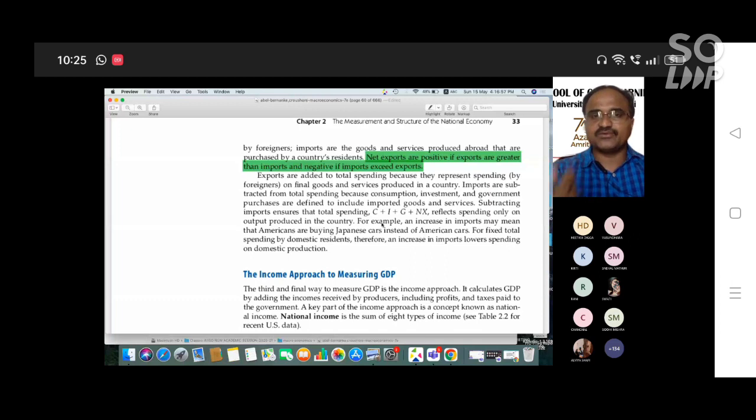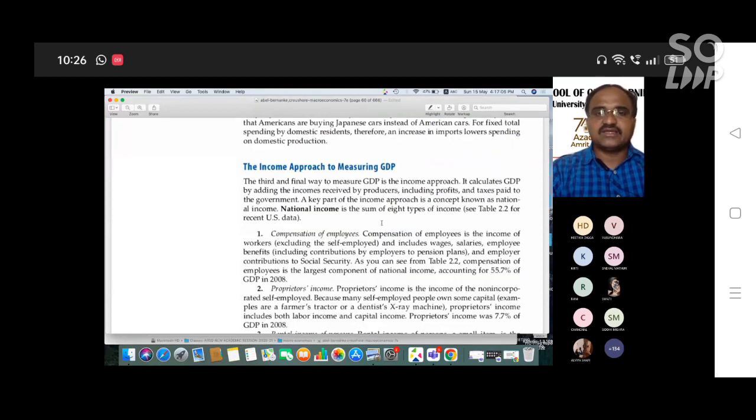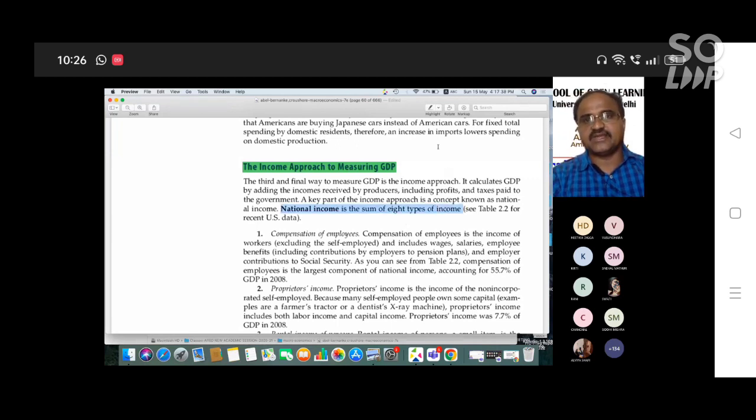So the first one was the product approach, and the next was the expenditure approach. Now we are going to discuss the income approach to measuring GDP. What is the income approach? It is the third and final way to measure GDP. Income means how income circulates from one sector to another, and how you can sum up all the income in the country by measuring all the sources of income. So national income is the sum of eight types of income.